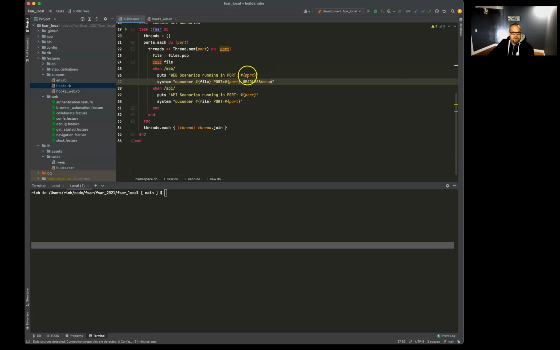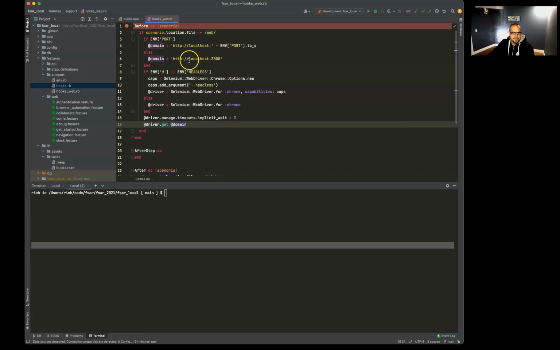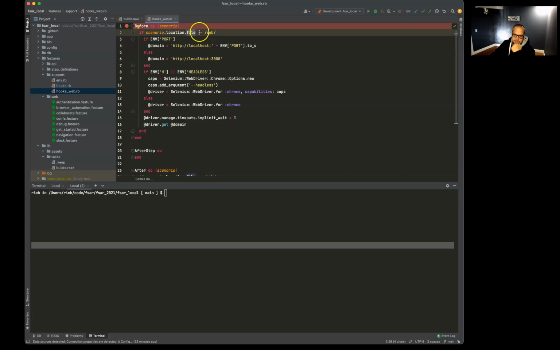That's a lot of environment variables. So what I did was in our hooks web, in the before Cucumber hook, I have passed in the scenario, which passes in some metadata about the scenario that you're running. And one thing we can look at is the location file, which basically is the path of the feature file. So what I did was a regular expression to see if in that path the characters web show up.